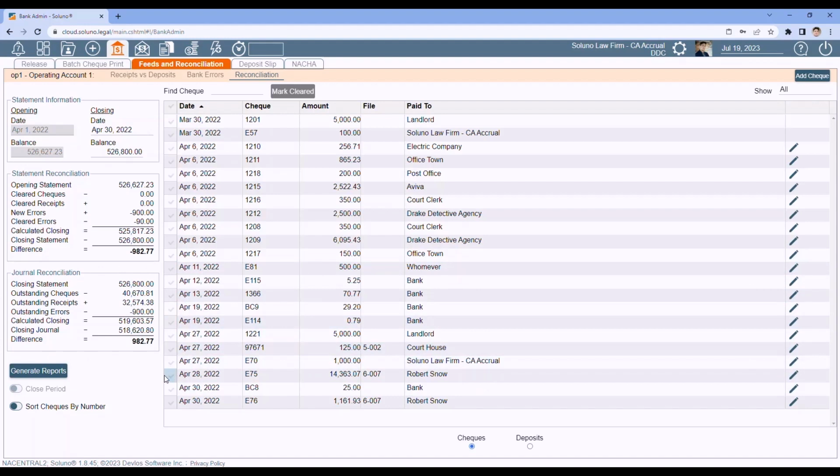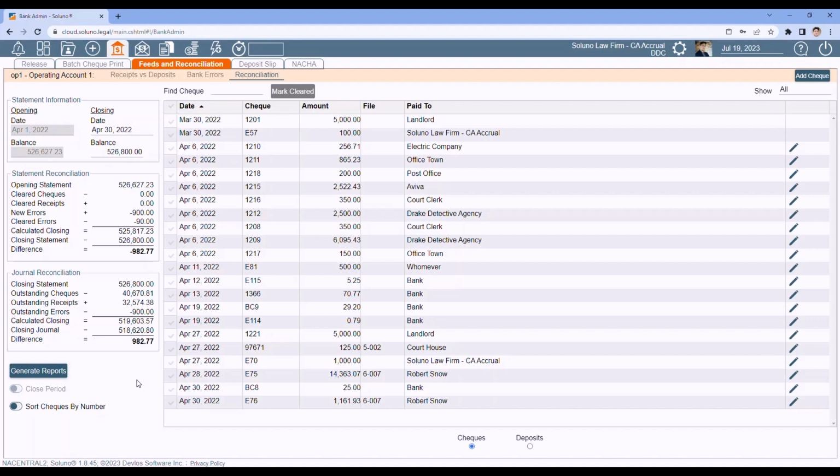The thing you want to make sure of is you're going to see a difference here and a difference here. These 2 numbers should match. One might be negative and one might be positive, and that's fine, but the numbers themselves should be the same. If they're not, you're not going to be able to reconcile. And I will show you some troubleshooting tips at the end of this class on how to get those numbers to match.